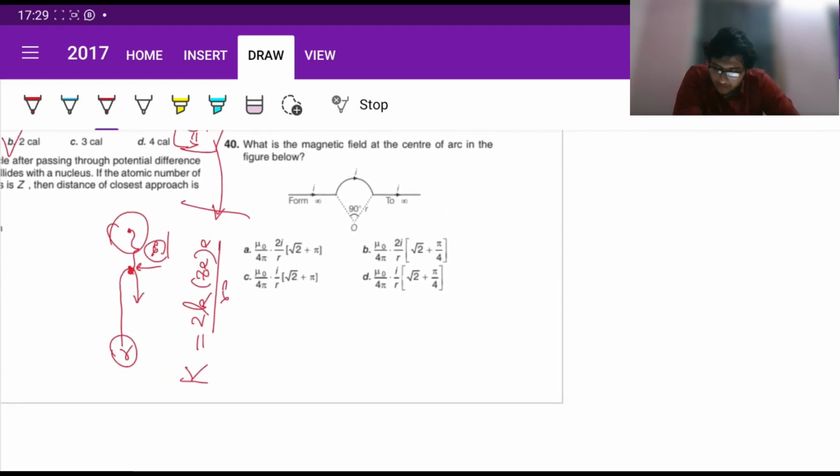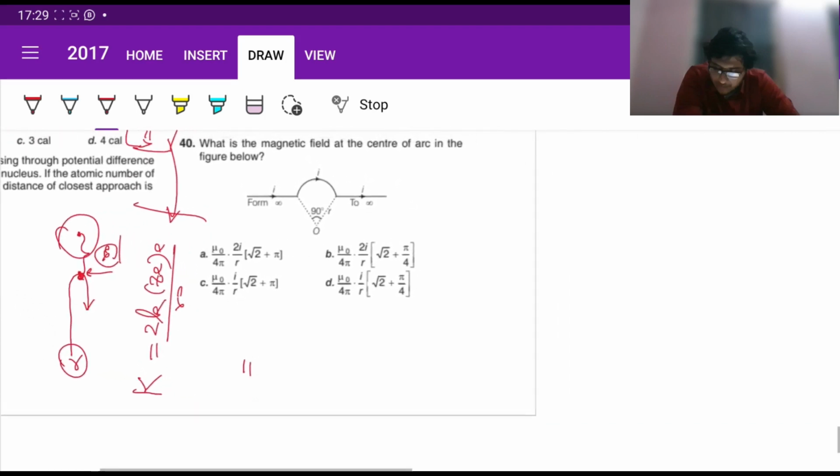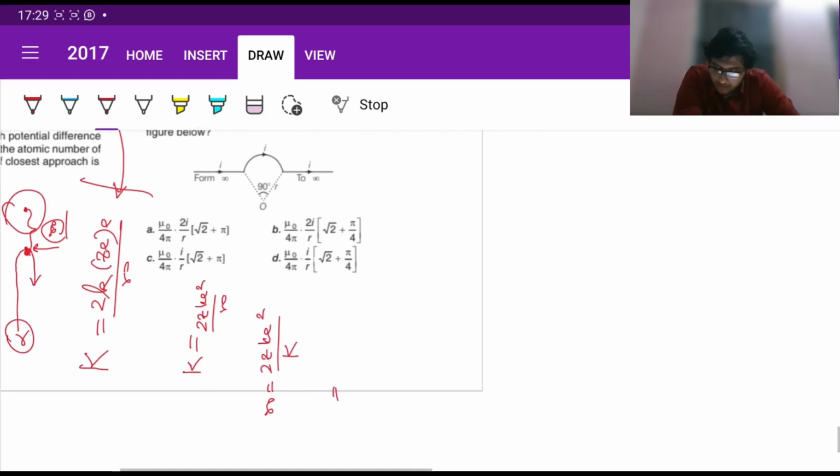Okay, so if you plug it in here, we'll directly get something like this: twice Z K e squared by R naught must be K. So R naught must be twice Z K e squared by capital K. K is basically kinetic energy. Now twice Z K can be written as 9 into 10 to the power 9 e squared by kinetic energy. Kinetic energy is written by charge into volt, right? Volt is V. The charge for the alpha particle is twice e. So this can be written like this: 9 into 10 to the power 9, 1.6 into 10 to the power minus 19 into Z by V in terms of meters.